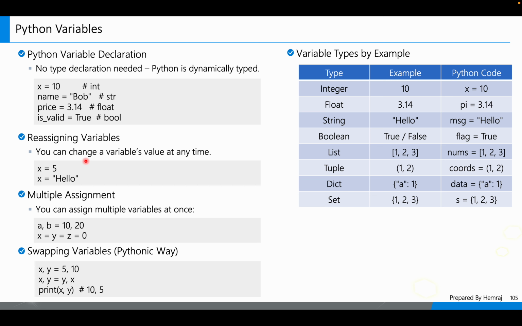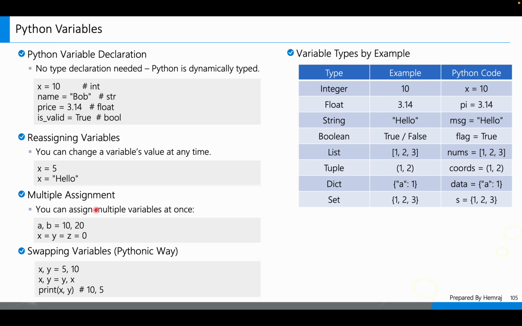Reassigning variables: you can change a variable's value at any time. x is equal to 5, x is equal to hello, right? So we can change the value anytime. Suppose that x is equal to 5. If I need x is equal to 10, that will be changed. x is equal to hello, then hello will be the new value.